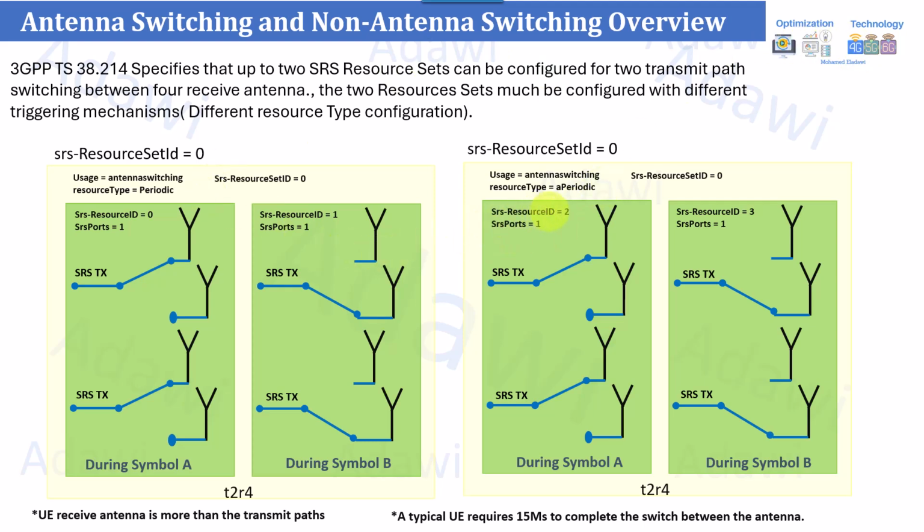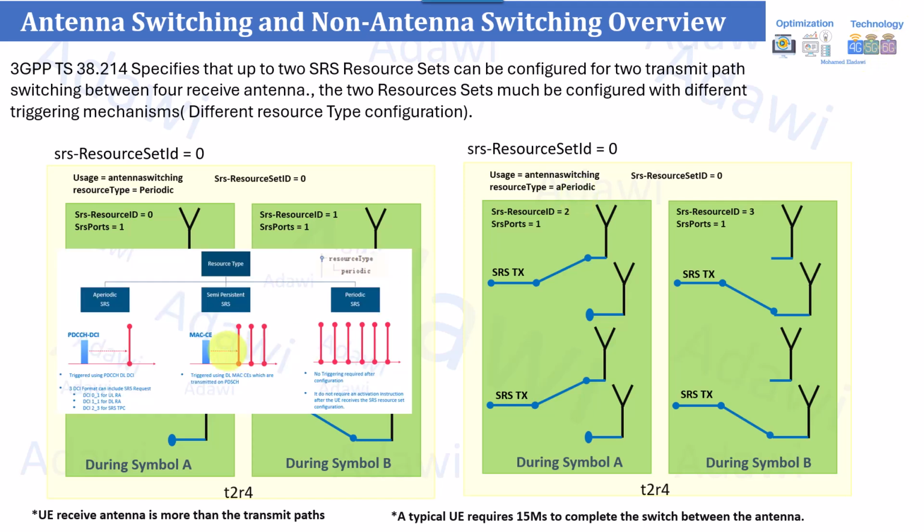The aperiodic one is set by the gNB with aperiodic reporting. So the BTS, or the gNB in general, can request additional transmission whenever necessary. For example, if there is a change or the gNB needs to update the beam forming weights and so on, it can use the aperiodic one and instruct the UE to send the SRS based on this DCI report.